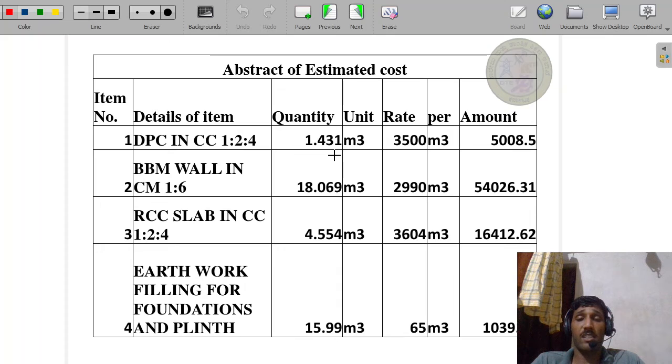And the rate is 3604 rupees per meter cube. Then it becomes 16,412 rupees. Next, earthwork filling for foundation and plinth.